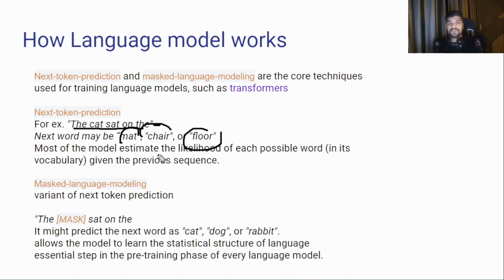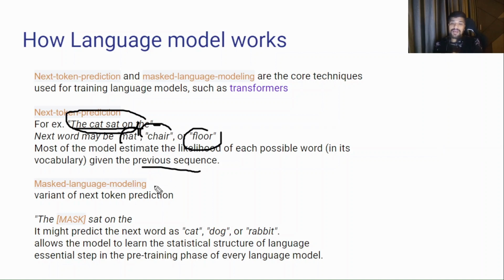Most of the models work on this phenomenon: they choose the most likely word from their vocabulary given the previous sequence. It identifies the previous word, and based on the previous word it tries to identify the next likely word. This way my model learns from next token prediction. This is one of the techniques used in transformer-based models.